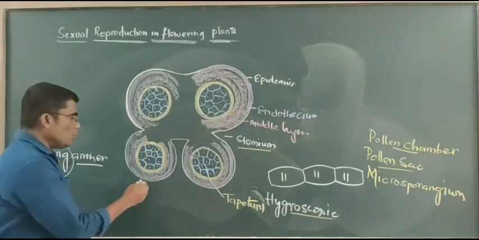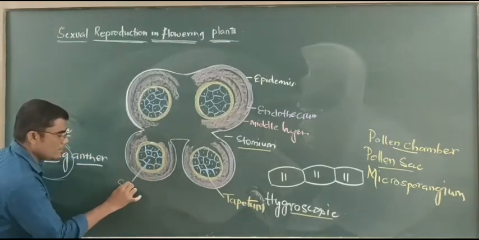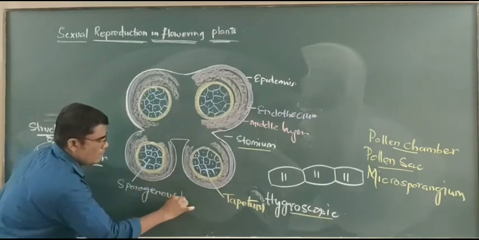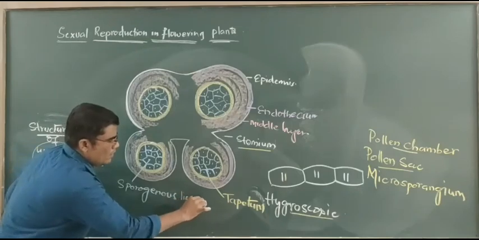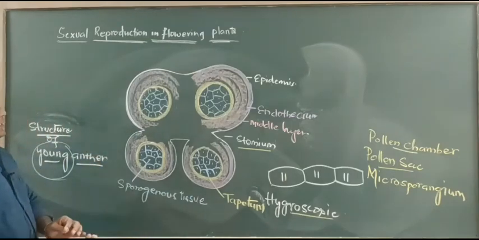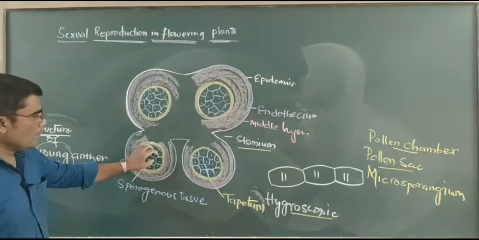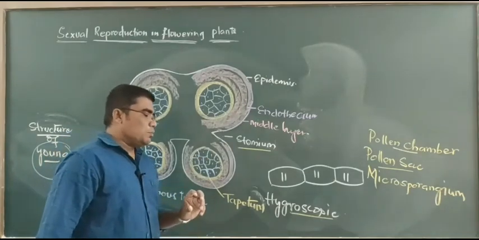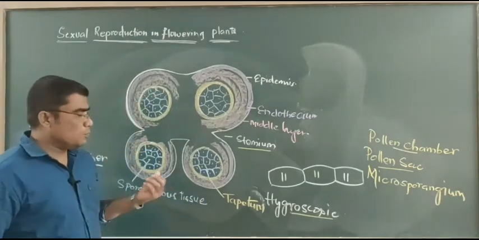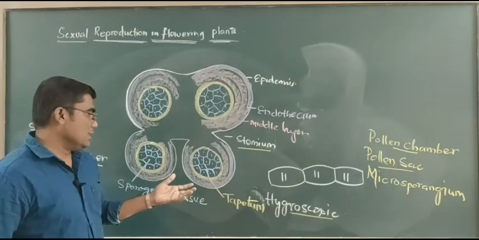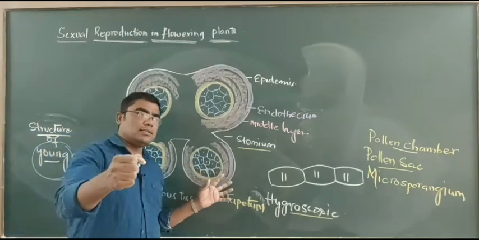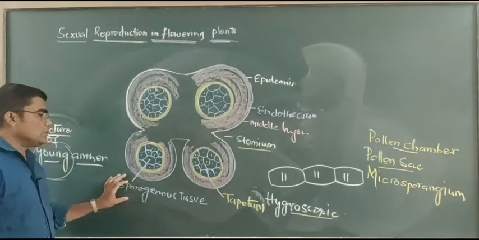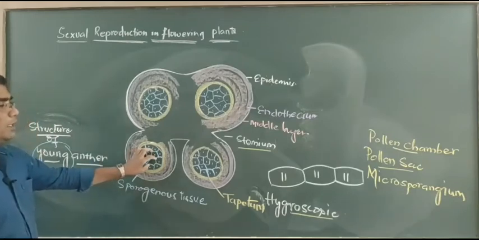What is this sporogenous tissue? This sporogenous tissue present in the pollen chambers divides mitotically to produce spore mother cells. Spore mother cells are pollen mother cells, and those pollen mother cells perform meiosis to produce the pollen grains. That means sporogenous tissue is helpful for the further formation of pollen grains.